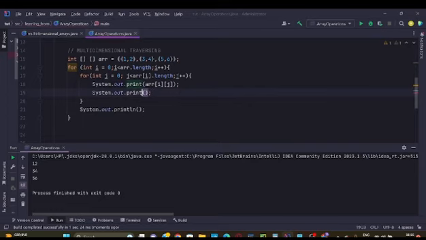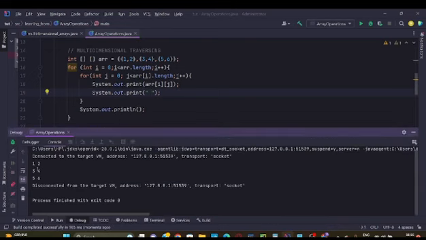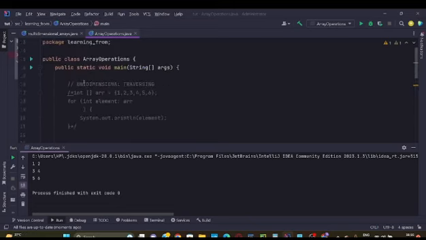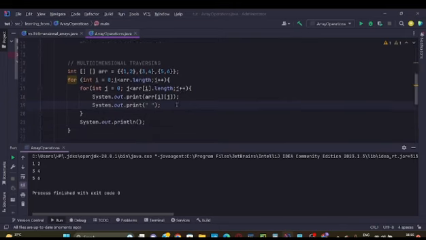We will apply print here with some space, because it was looking okay. Yeah, now it is looking perfect. 1 2 3 4 5 6, and I think I have made my point clear. This is how it works.